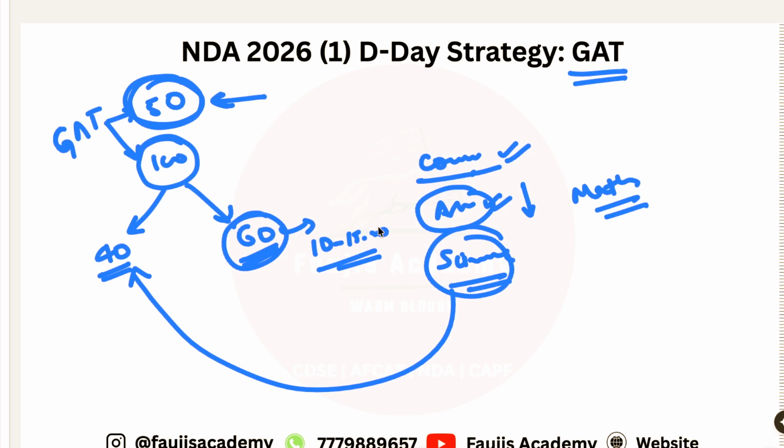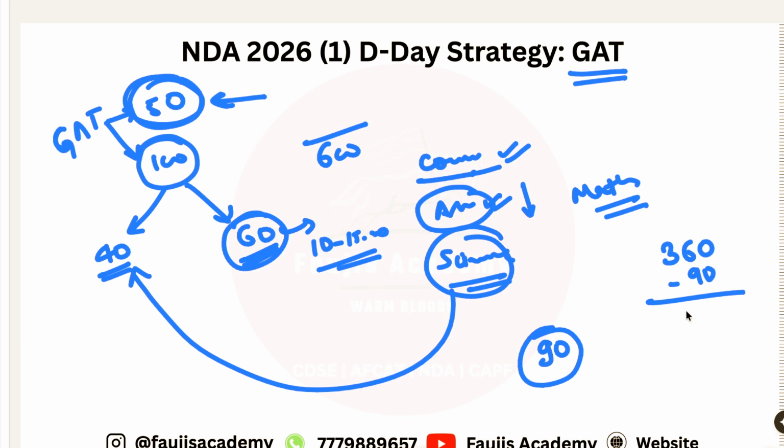There are certain questions that need not be prepared actually. The GAT paper consists of 600 marks. I said you need at least 90 marks from maths, and you have to get marks in GAT in such a way that your total in both papers, GAT and mathematics, becomes 360. So for that you are supposed to get 270. This is close to 50% of the paper, 50% of the paper correctly.